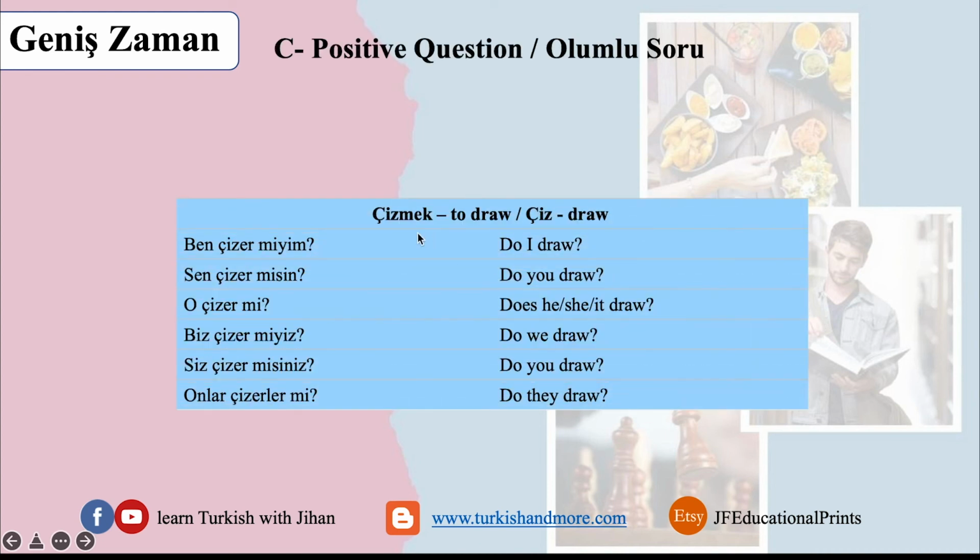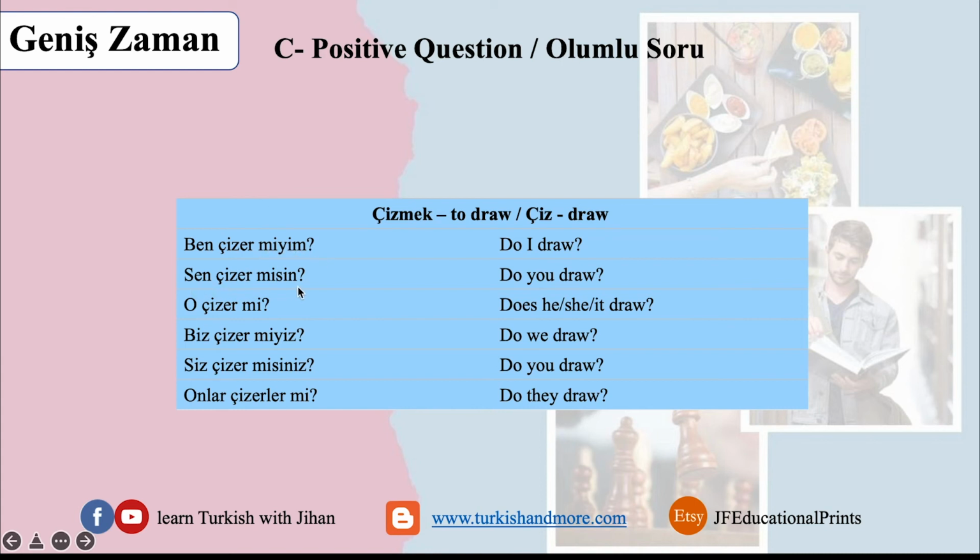Example, same verb, çizmek, to draw, çiz, draw. We take the root verb. We put the pronoun. We can remove it, of course, but in this case we put it. Ben. Now we look over here. What is the last vowel in çiz? It's i, right? What do we do? We put çizer, and then the one that we spoke about in the previous slide, the question form, miyim.